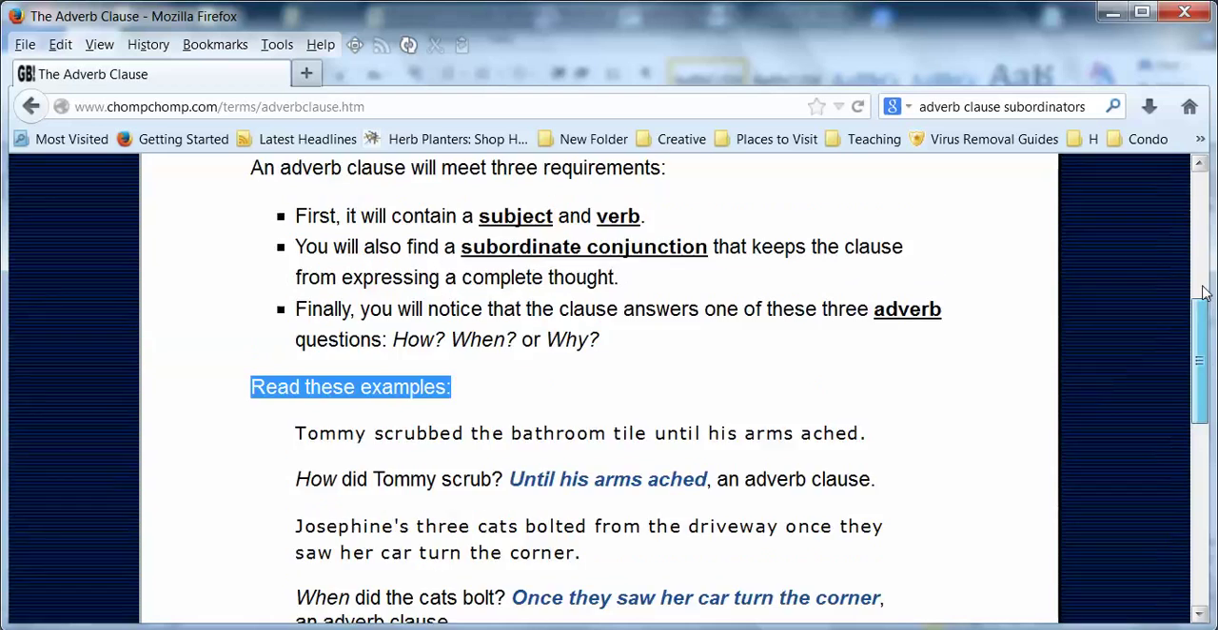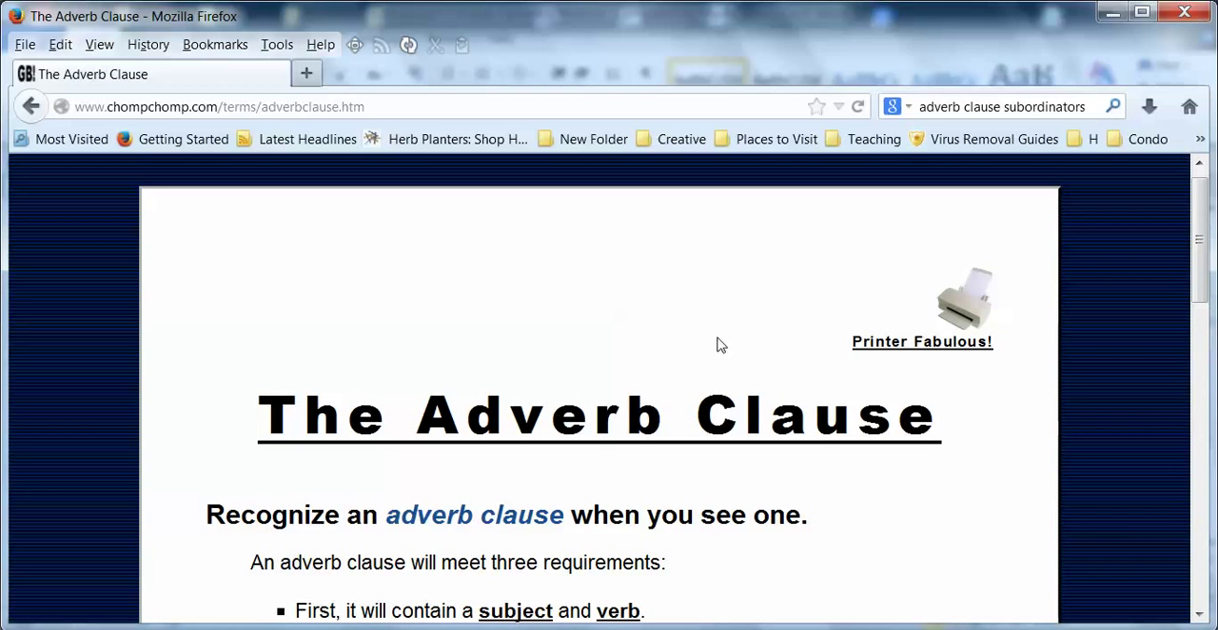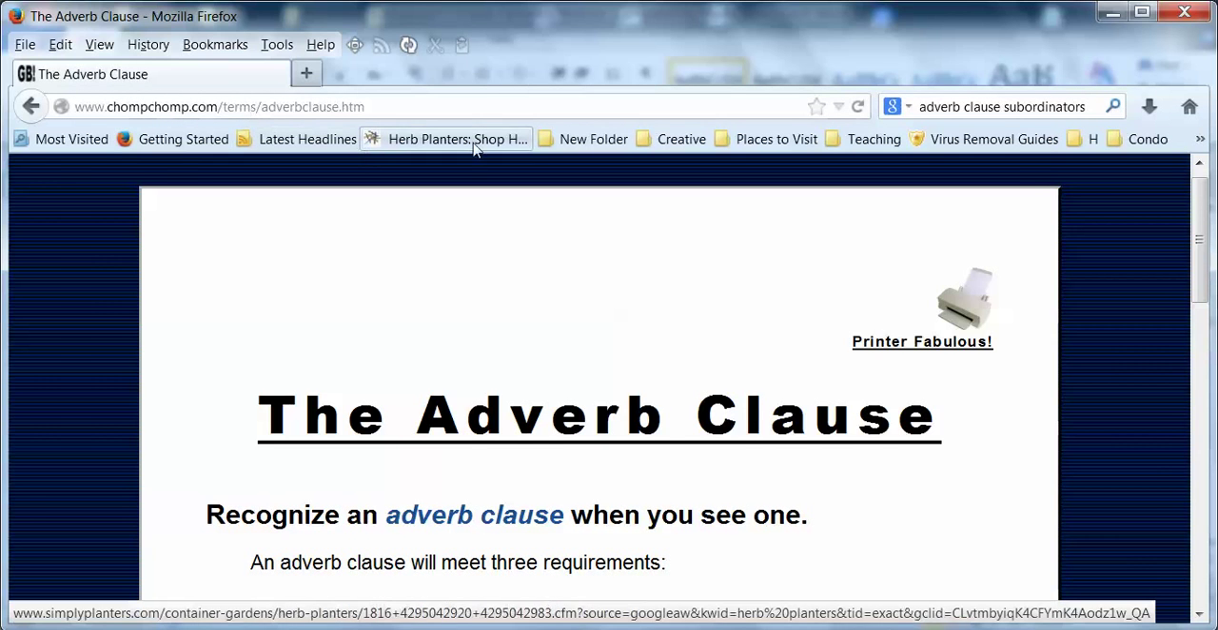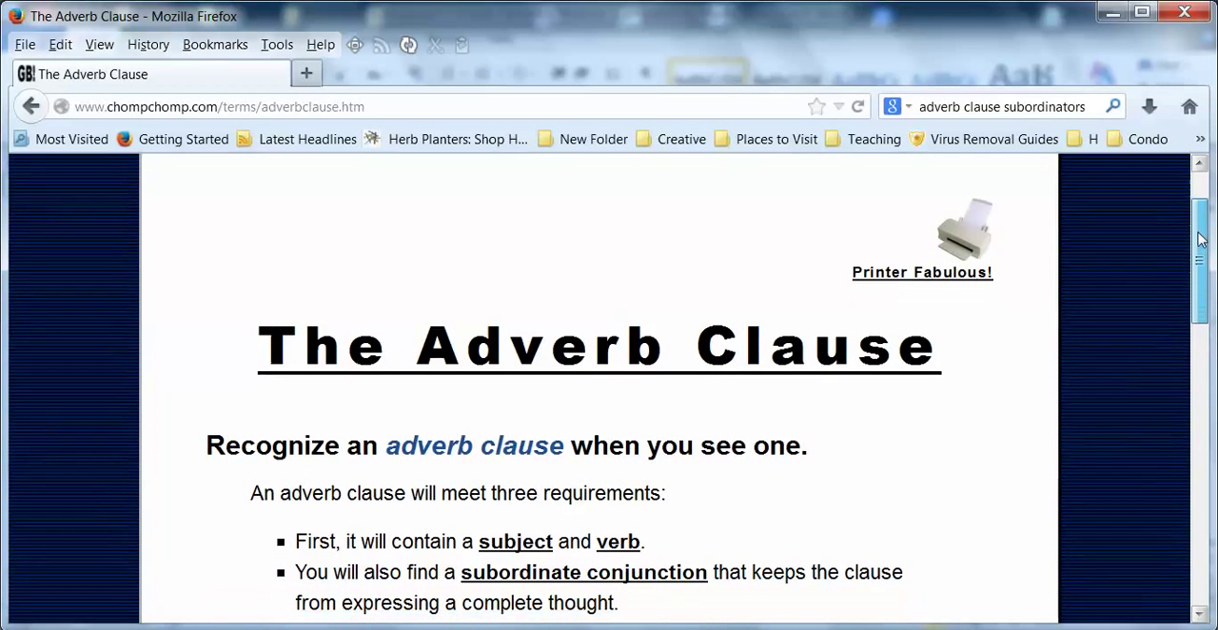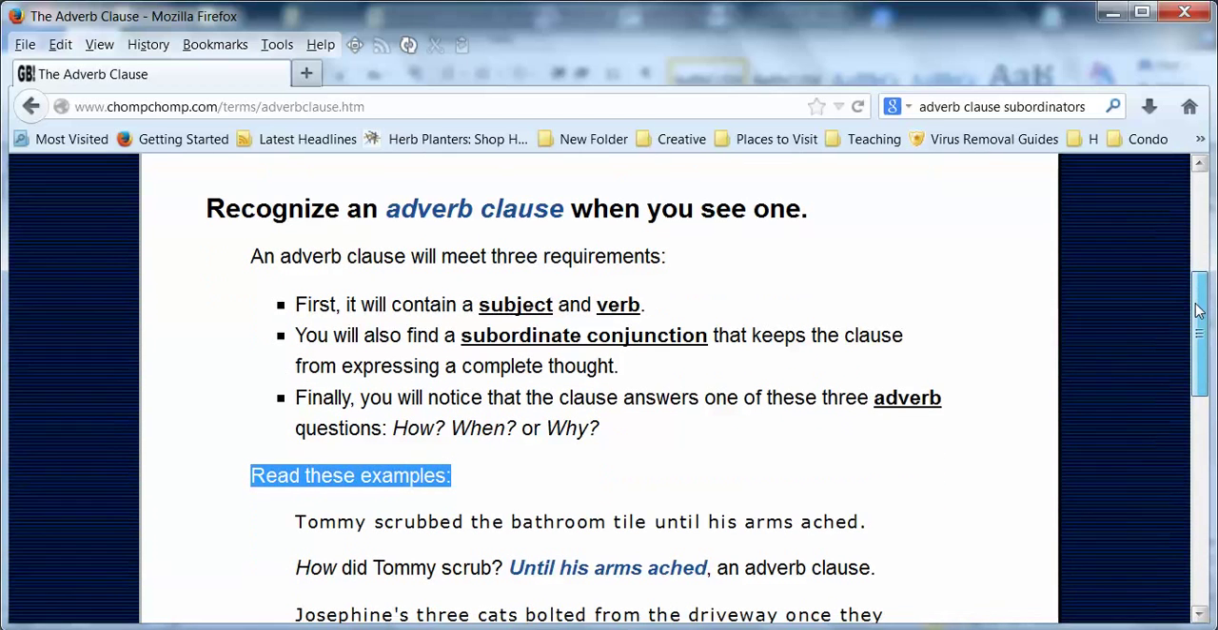Here's a nice site that I found on adverb clauses. It's got a strange name, chompchomp.com. But anyway, here it is. Recognizing an adverb clause when you see one. It will contain a subject and verb. Subordinate conjunction is what they call it. I call them subordinators. We'll keep the first word of the dependent clause, and we'll answer one of these three adverb questions: how, when, or why.